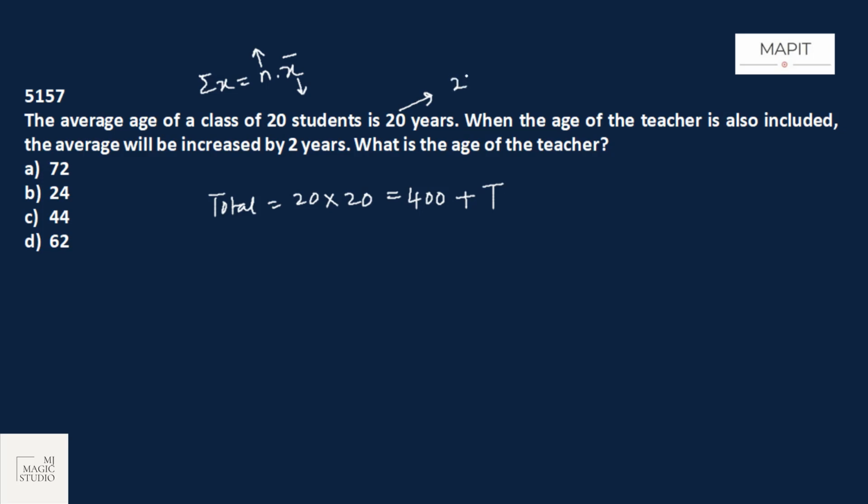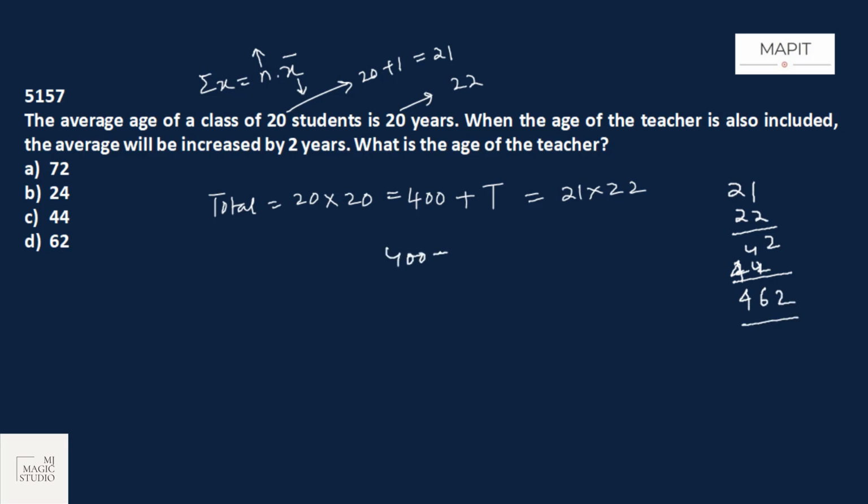New average will become 20 plus 2, that is 22, and new number of people will become 20 plus 1 because one more, the teacher, is added, that is 21. So 400 plus t would be equal to 21 into 22. So now 21 into 22 is 462. That means 400 plus t is 462. Age of the teacher should be 462 minus 400, that is 62 years. Now, what is the question? What is the age of the teacher? The teacher is 62 years. Option D is the pick.